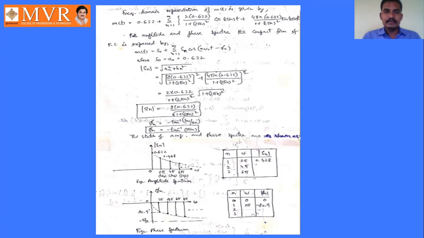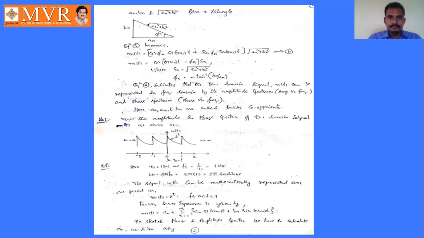After that, it will be converted into polar form, and we will find out the magnitude and phase angles, mod Sn and phi n. After that, we will draw the spectrums for amplitude as well as phase. Okay, then the problem will be completed. This is the problem related to the trigonometric form of the Fourier series.